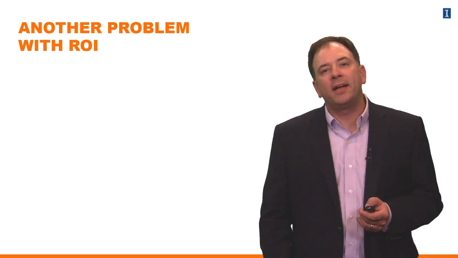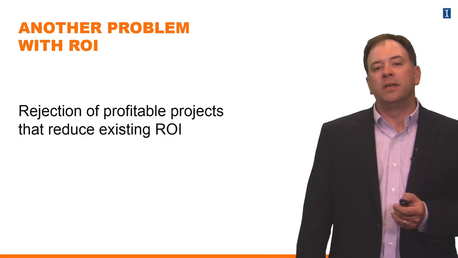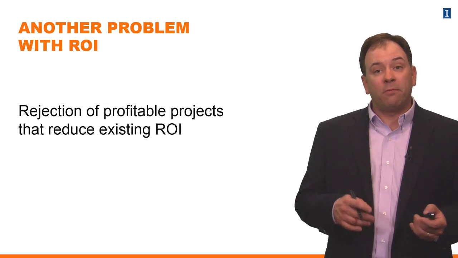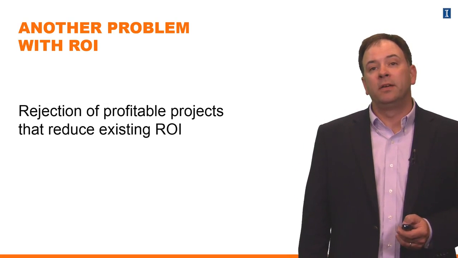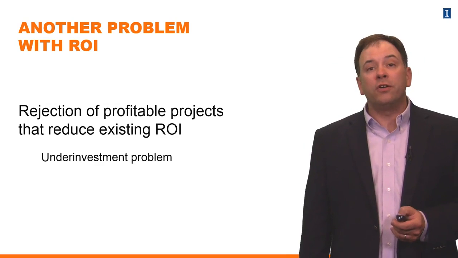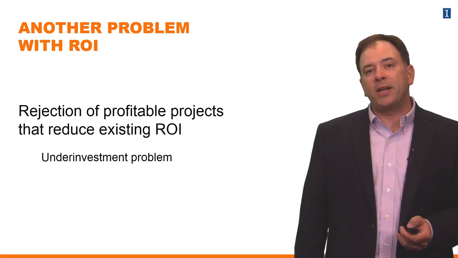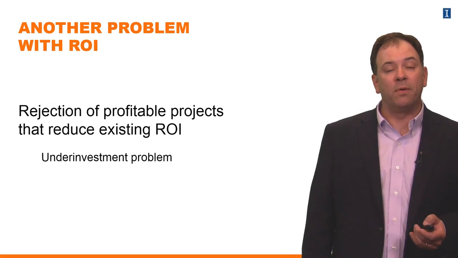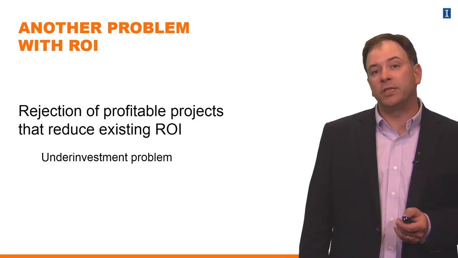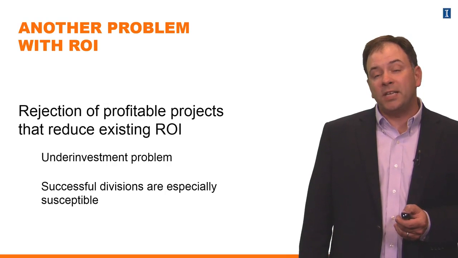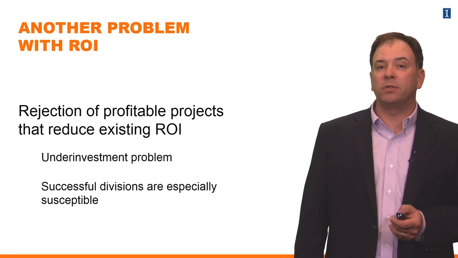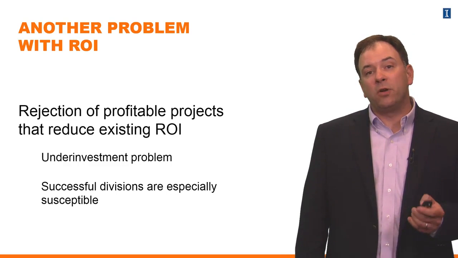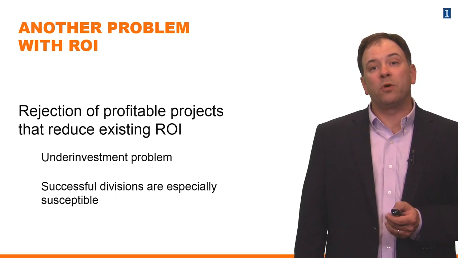So this example highlights another problem with return on investment, specifically the potential for managers to reject profitable projects that reduce their existing return on investment. We generically refer to this as the underinvestment problem, the reason being the manager shies away from investments that are actually preferred by the firm or approved by them, but hurt their own business unit's performance. Successful divisions are especially susceptible to this problem, ultimately shying away from investment opportunities that don't meet their personal needs, but do so for the organization as a whole.